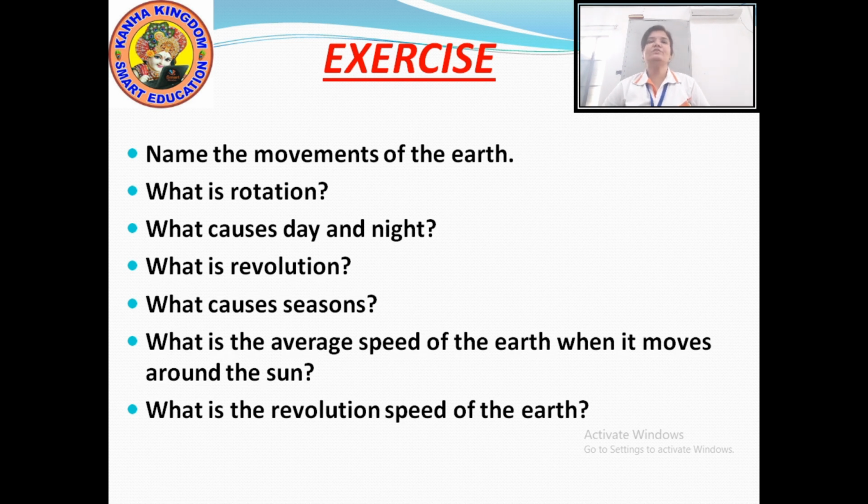And the last question, what is the revolution speed of the earth? The revolution speed of the earth is 30 kilometers per second. Okay?